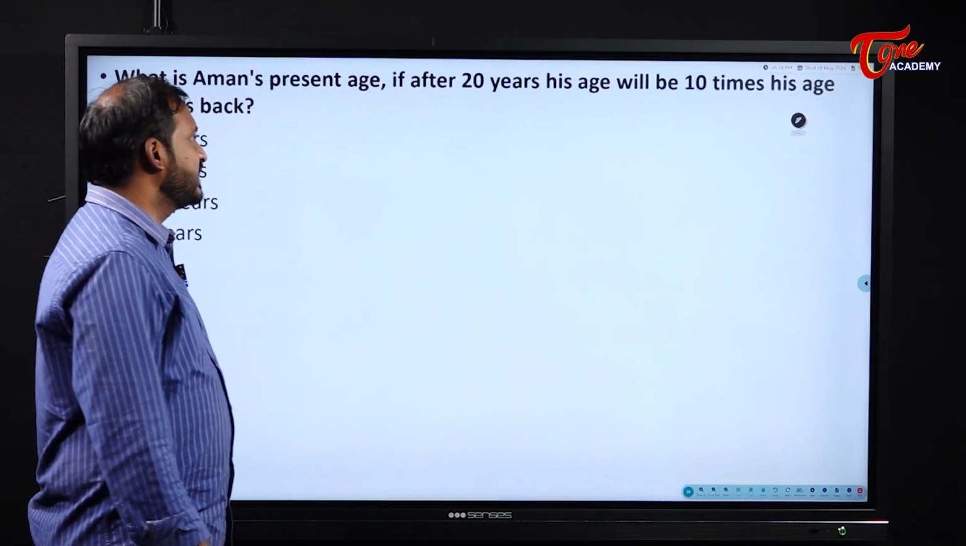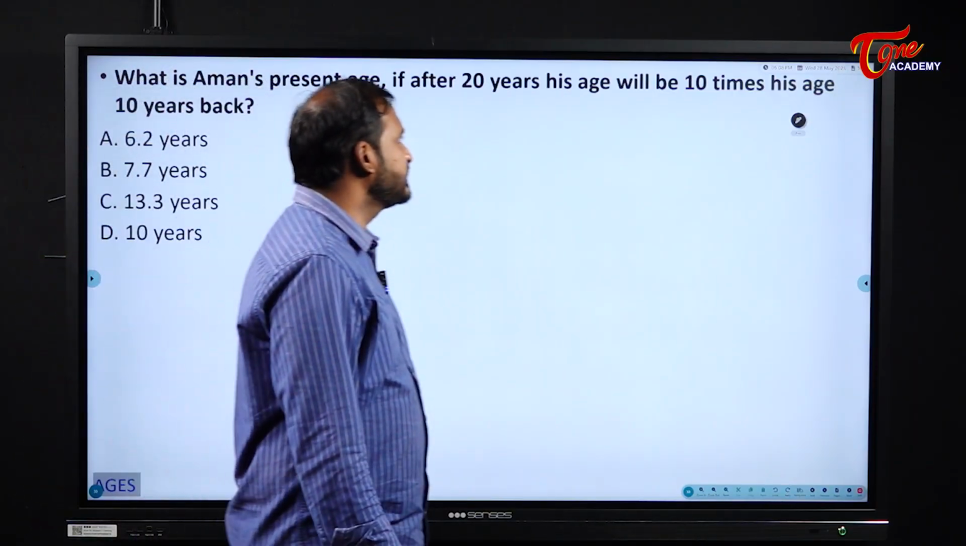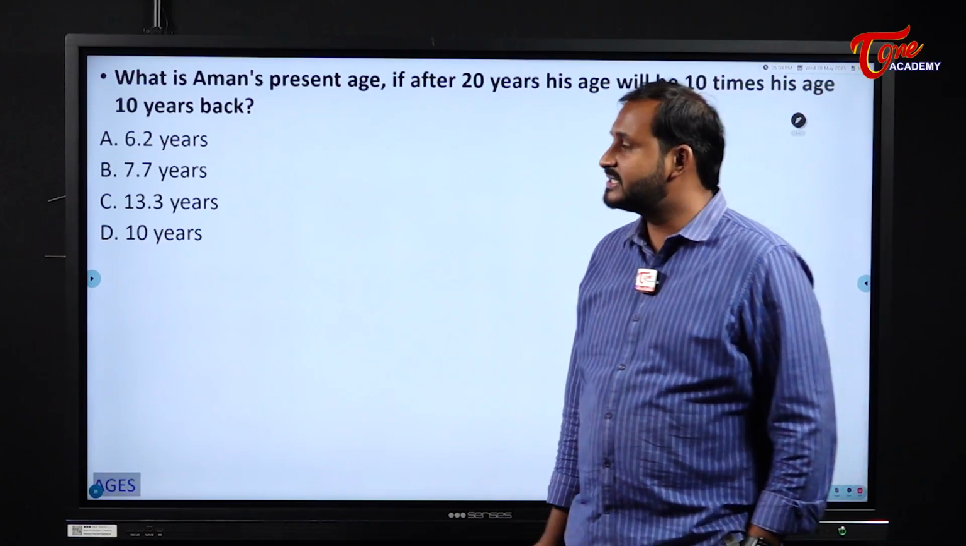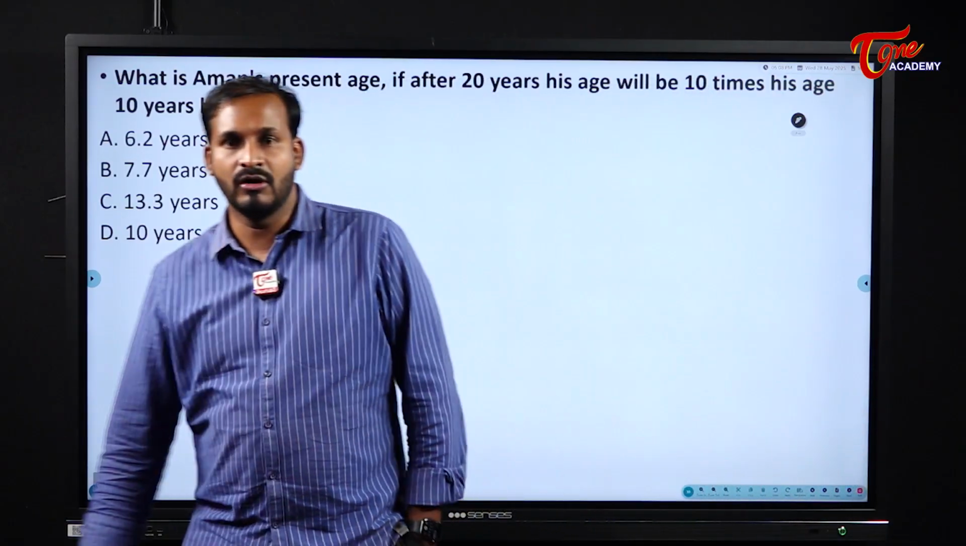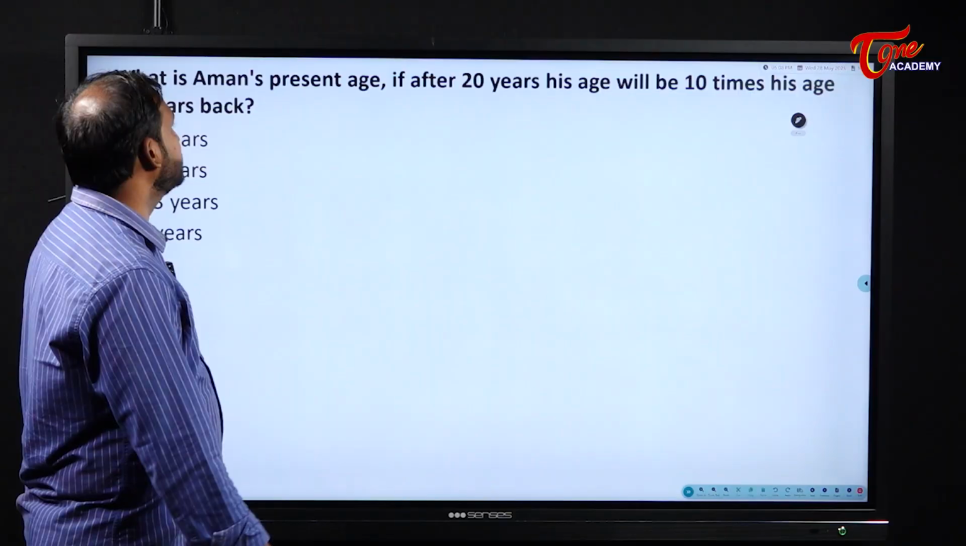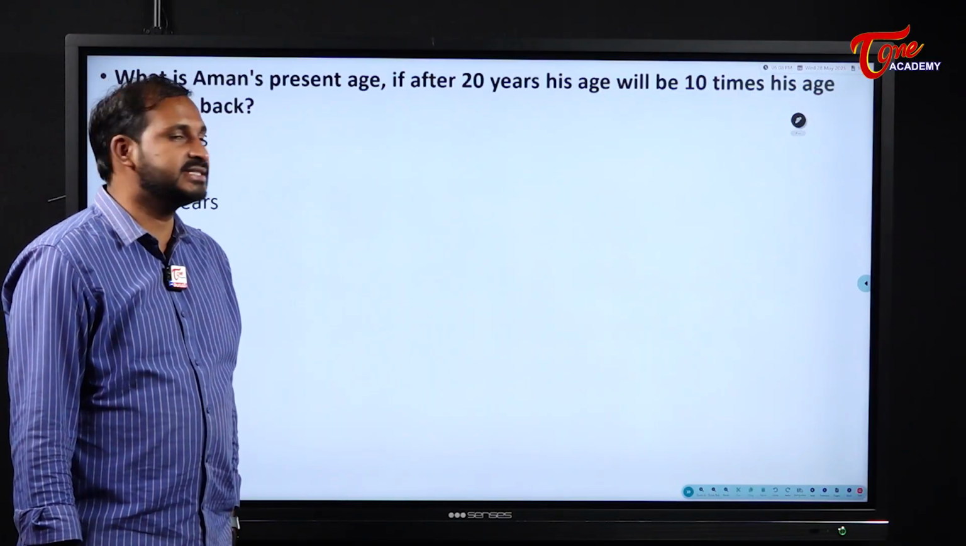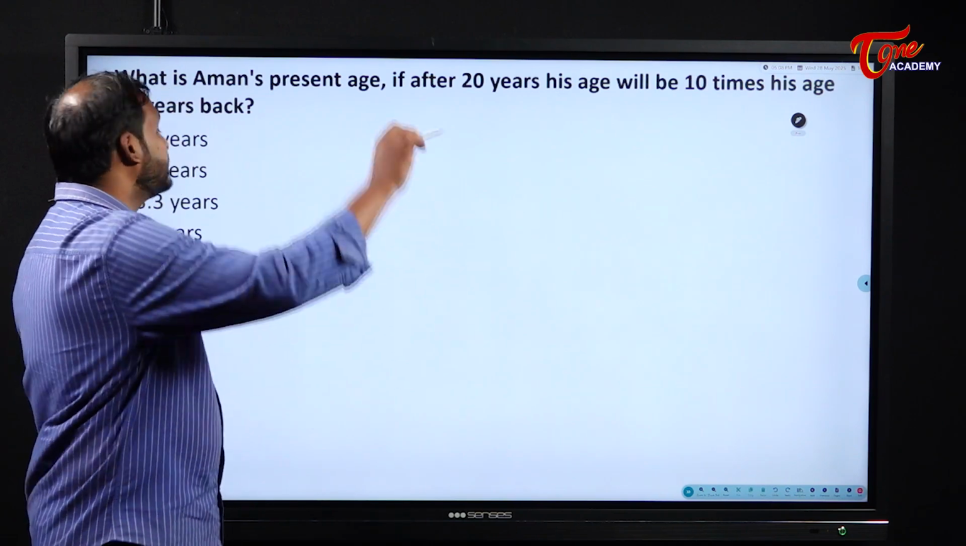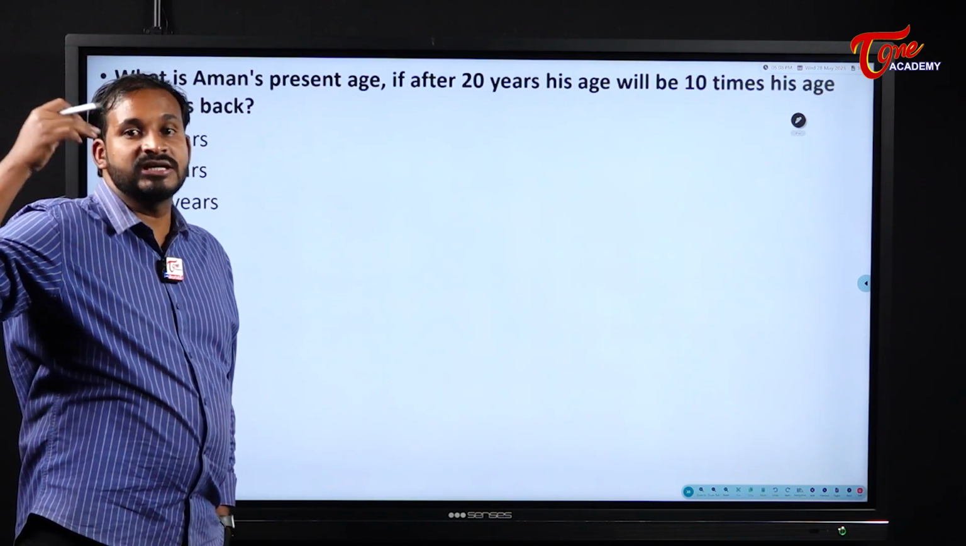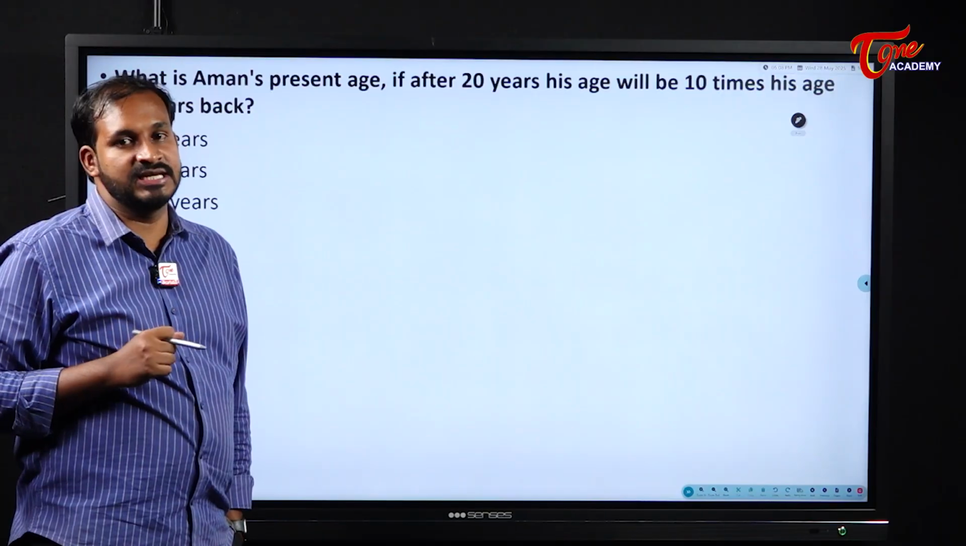What is Aman's present age, if after 20 years his age will be 10 times his age 10 years back? Okay, they are asking us what is Aman's present age. From past to future, the same person's age relation they are giving.